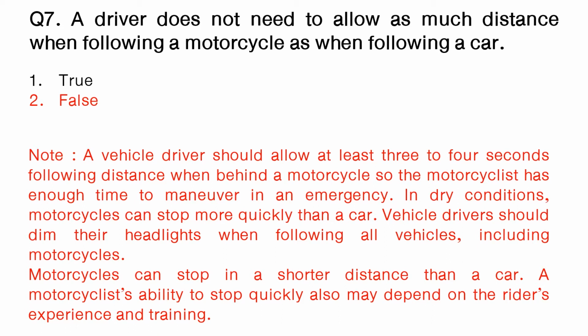In dry conditions, motorcycles can stop more quickly than a car. Vehicle drivers should dim their headlights when following all vehicles including motorcycles. Motorcycles can stop in a shorter distance than a car. A motorcyclist's ability to stop quickly also may depend on the rider's experience and training.